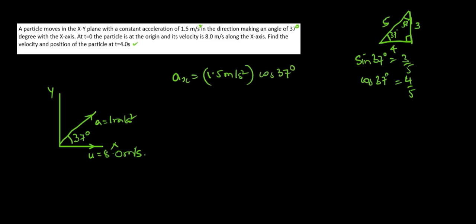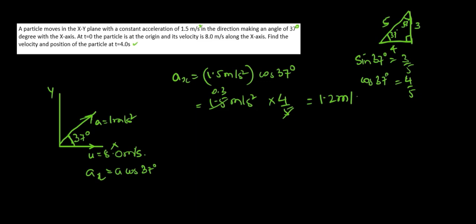This acceleration is happening here and its component ax will be a cos 37. So this will be 1.5 meter per second square times cos 37, which is 4 by 5. 5 3s are 15, so that's going to be 1.2 meter per second square along this axis. So ax basically will be equal to 1.2 meter per second square.